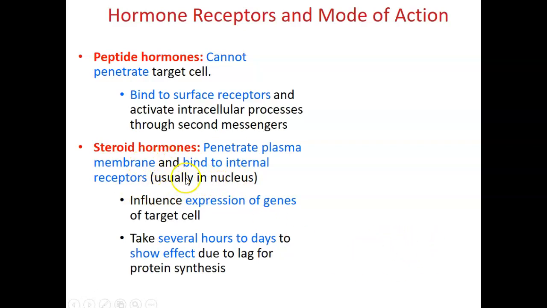The steroid hormones can often influence the expression of genes of target cells. Since the impact is at the gene level, it takes several hours or days to show effect due to a lag for protein synthesis from the gene.